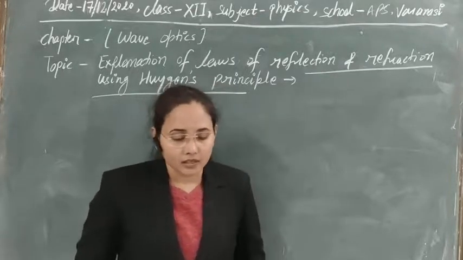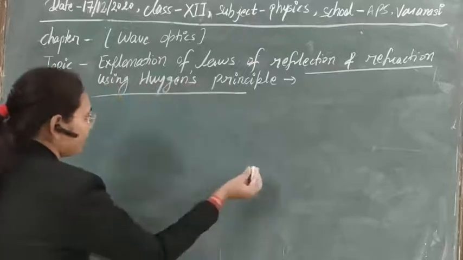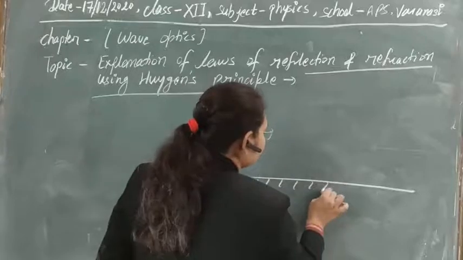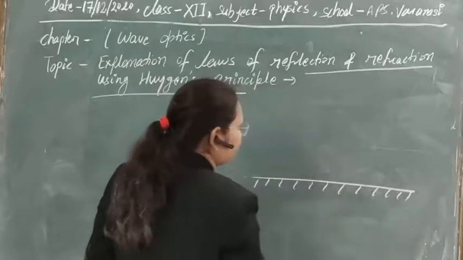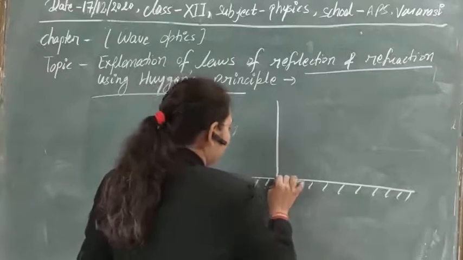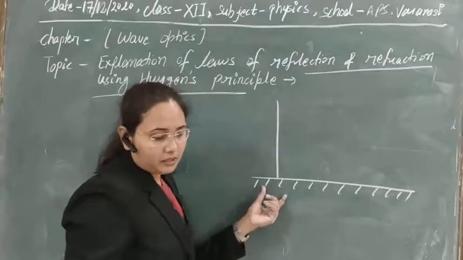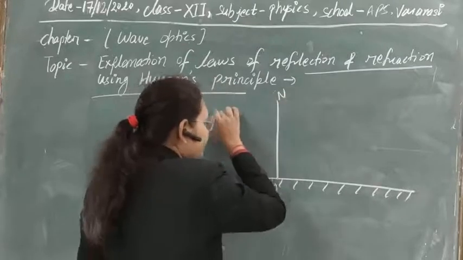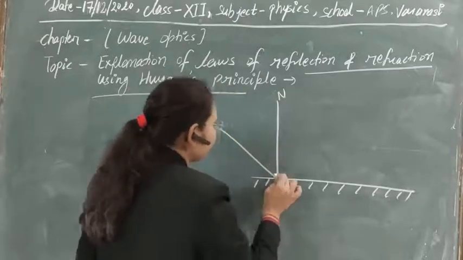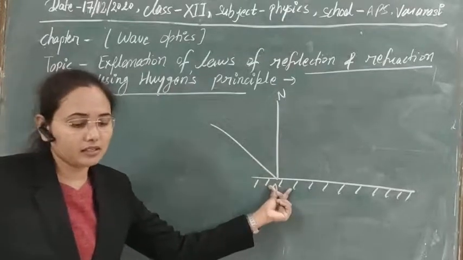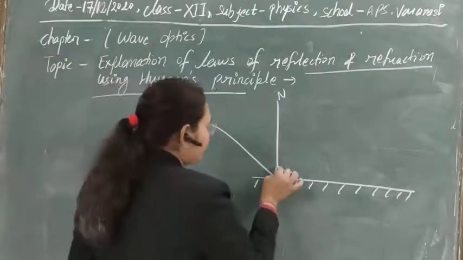So for reflection, first of all, we have taken a surface that is polished from the other end, and suppose here we take one normal, denoted by AN. Now light, or waves, are incident on this from some source. This is incident on it at some angle i here.